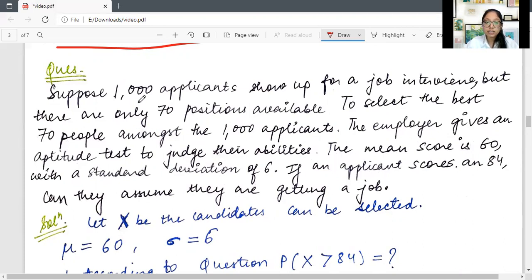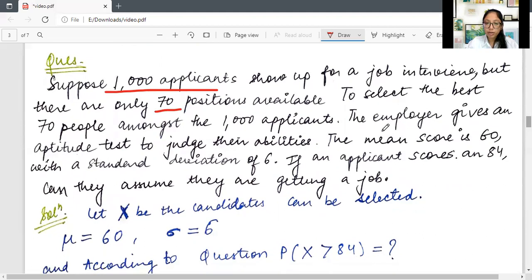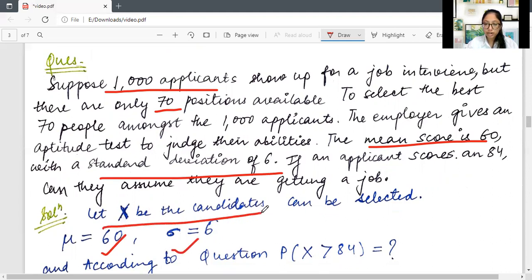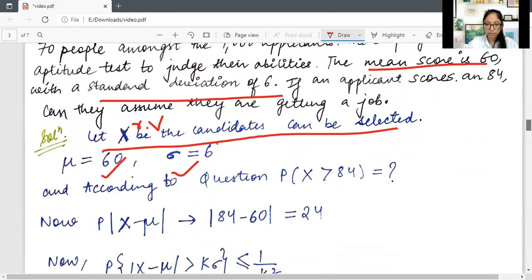So here, this is also a real life example where there are only 70 seats and 1000 people have applied. Okay, so now this says that they gave an aptitude test to get the screening done, and the mean score of that is 60, and the standard deviation is 6. So we got a mu and we got a sigma, and this we have written. But before that, we need to define what the random variable is. So let x be the random variable that candidates can be selected.